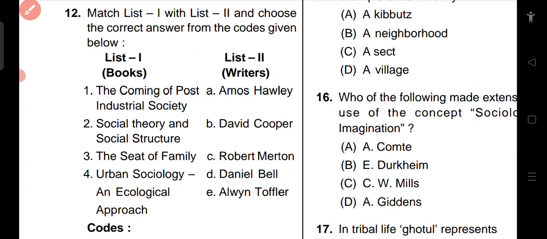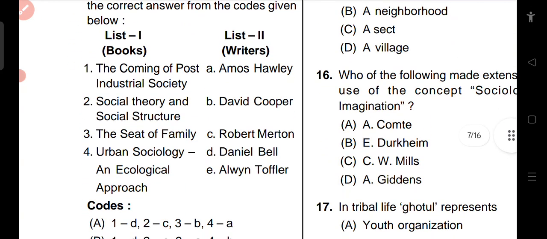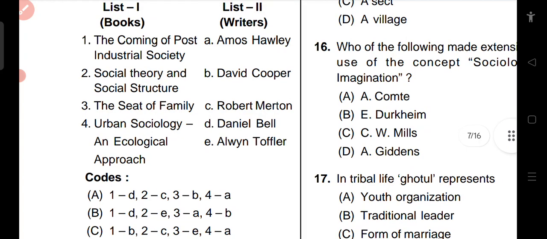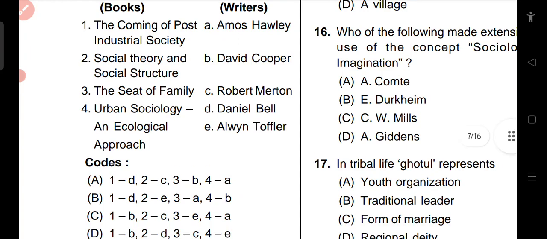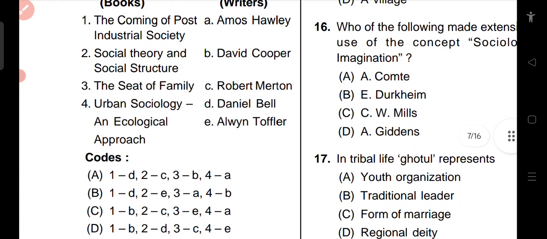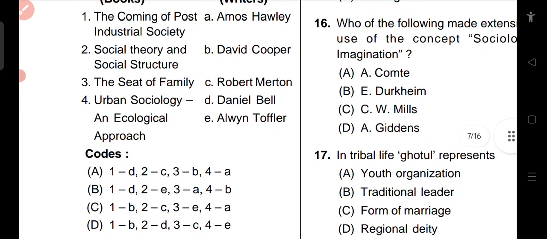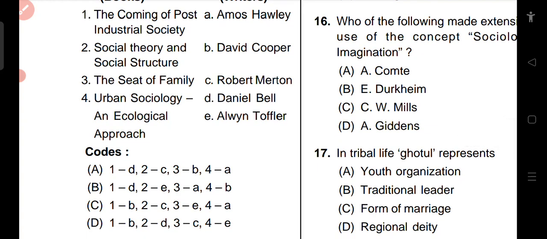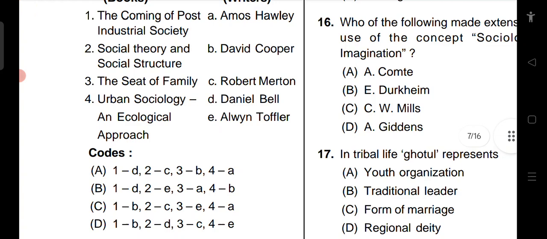Again, matching books with the writers. The coming of post-industrial society, social theory and social structure, the seat of family, urban sociology and ecology approach. The authors: Amos Hawley, David Cooper, Robert Merton, Daniel Bell, Alvin Toffler. The coming of post-industrial society is by Daniel Bell, 1 is equal to D. Social theory and social structure is by Robert K. Merton, C. The seat of family, B, David Cooper. The urban sociology and ecology approach, A, Amos Hawley. The right answer is option A.